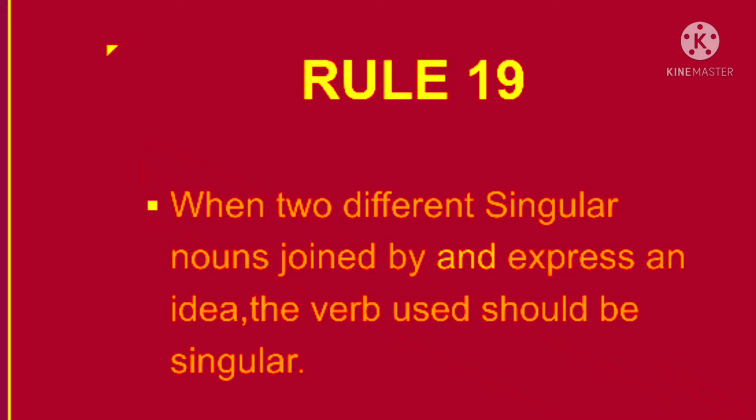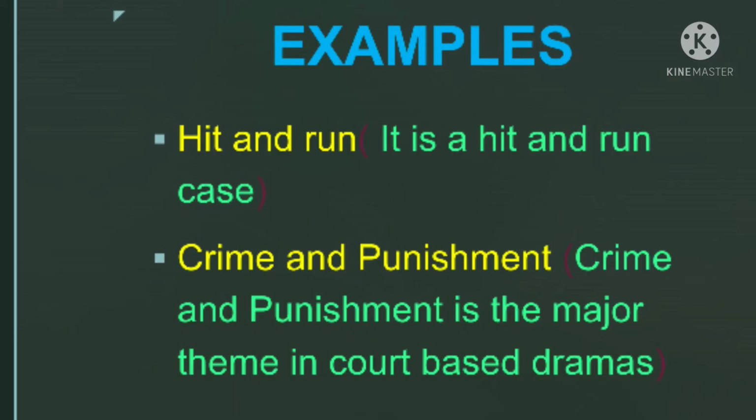Students, now let us see rule number 19. When two different singular nouns are joined by and, if they express one idea, then the verb should be singular. Which verb should we use here? Singular verb. Take hit and run. It is a hit and run case, meaning you will hit and you will immediately run. It is one theme in your cricket match. Next, crime and punishment. Crime and punishment is a major theme in any court drama.